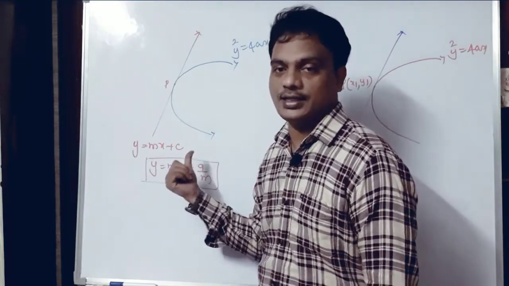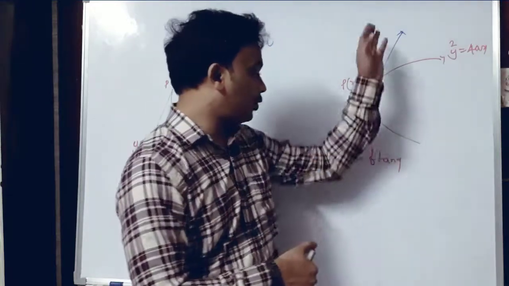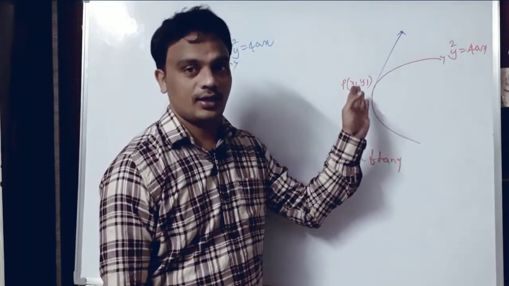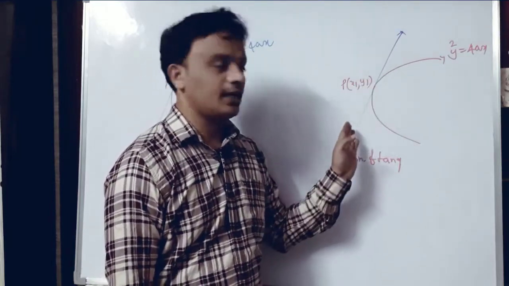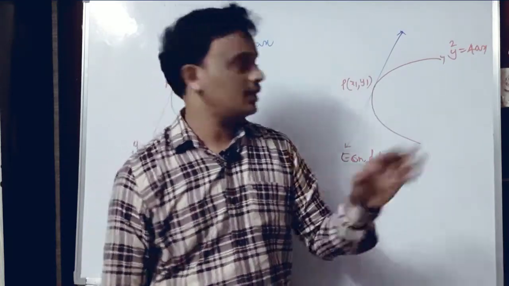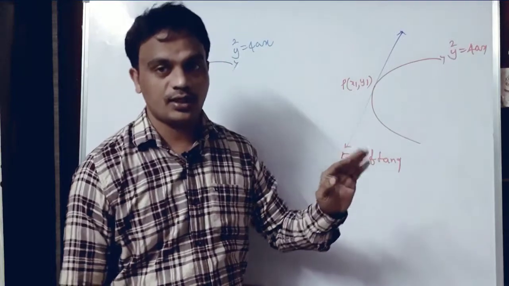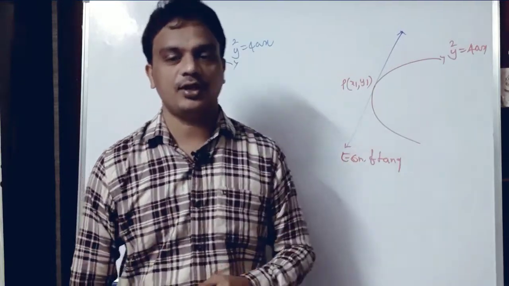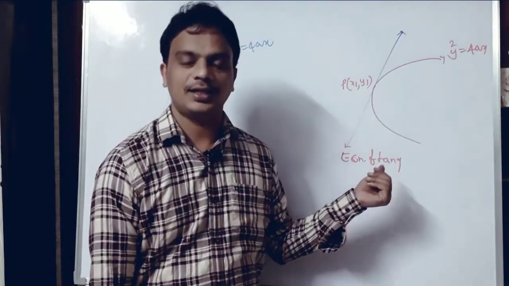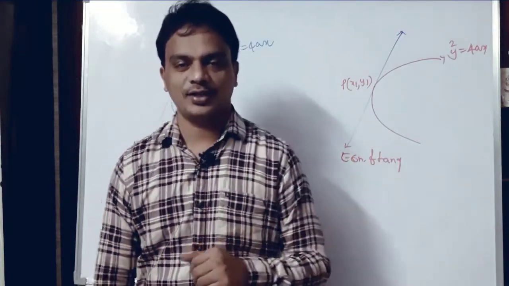In the next case, I am going to find the equation of the tangent at the given point, and the different forms of the tangent: the equation of the tangent in parametric form and in slope form. So from the next video I am going to discuss the equation of the tangent in different forms. Be ready for the next video.